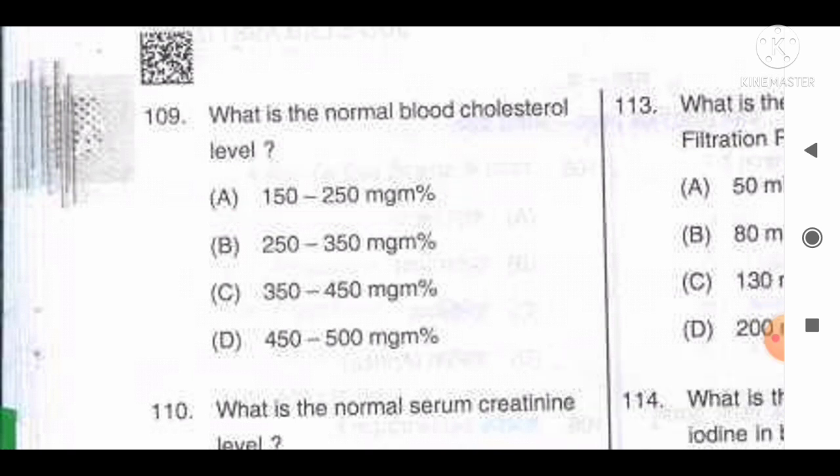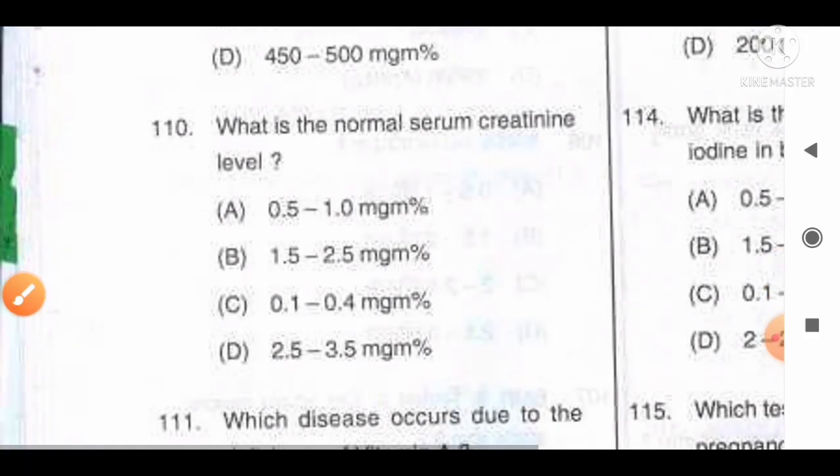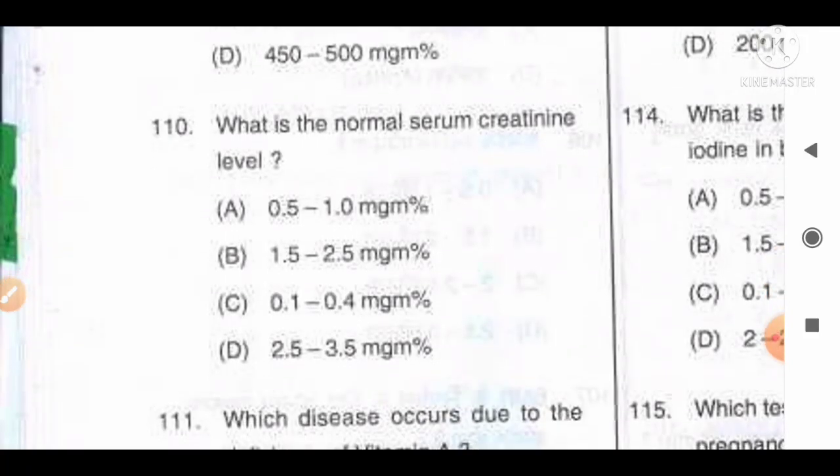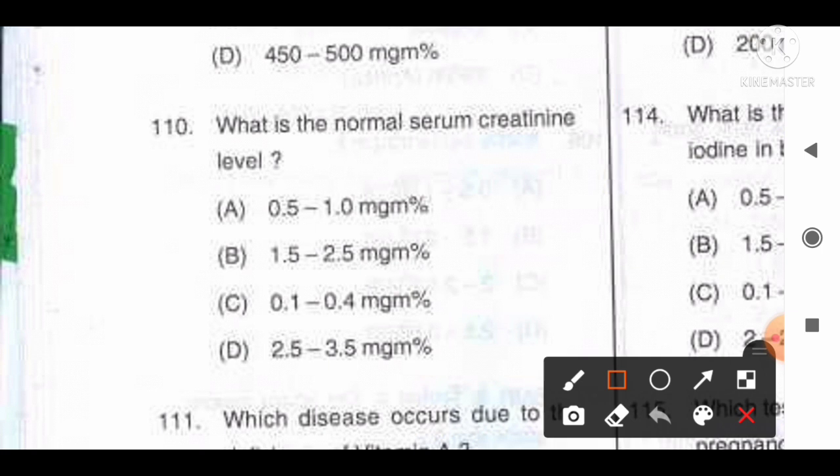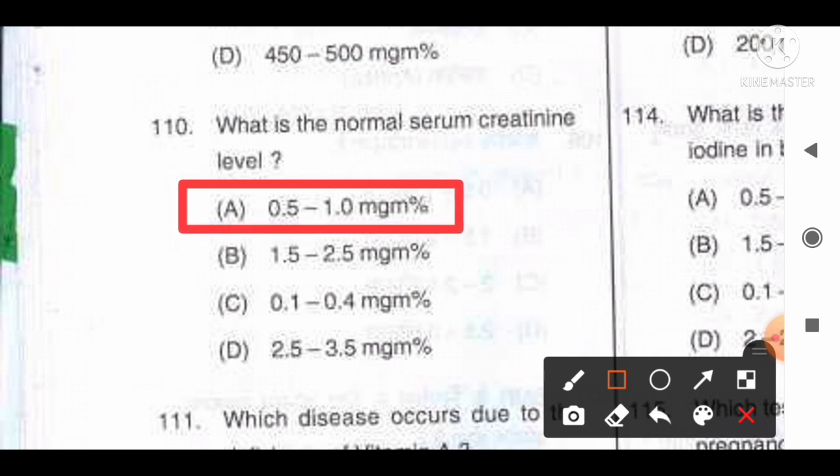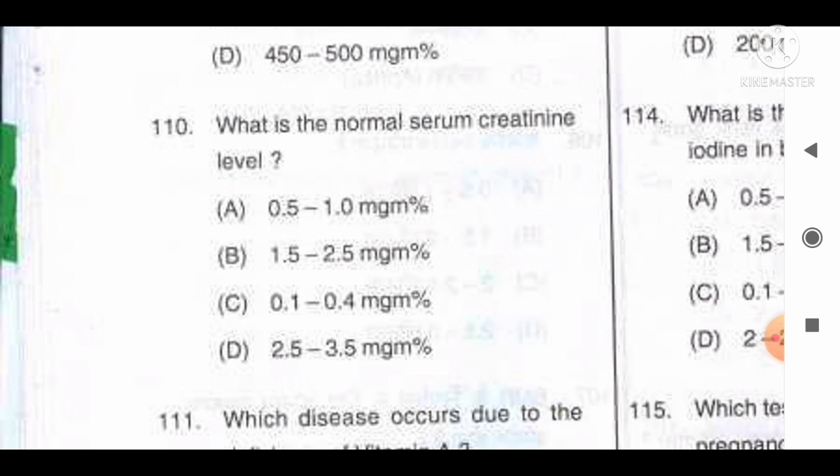Move to the next question, number 110. What is the normal serum creatinine level? And the options are A 0.5 to 1 milligram percentage, B 1.5 to 2.5 milligram percentage, C 0.1 to 0.4 milligram percentage, D 2.5 to 3.5 milligram percentage. And the correct answer for this question is option A, 0.5 to 1 milligram percentage is the normal serum creatinine level. So the correct answer is option A, that you can remember for this question.